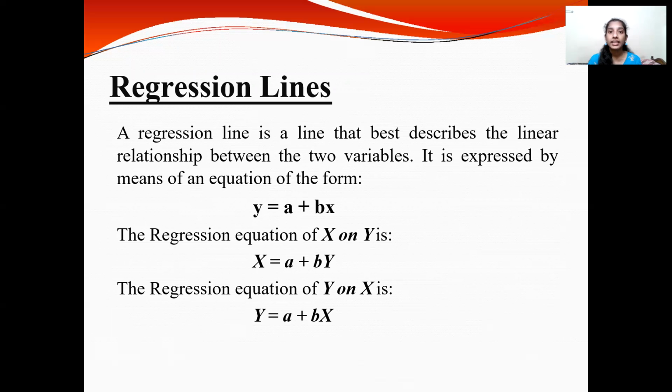Now here come the regression lines. What are regression lines? A regression line is a line that best describes the linear relationship between two variables. It is expressed in the form of an equation y equals a plus bx. The regression equation of x on y is x equals a plus by, whereas the regression equation of y on x is y equals a plus bx. Let's get deeper into regression lines.